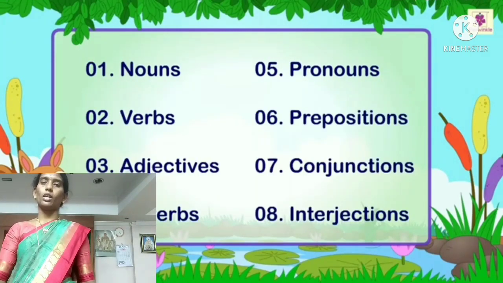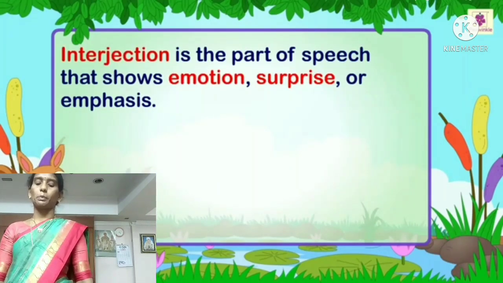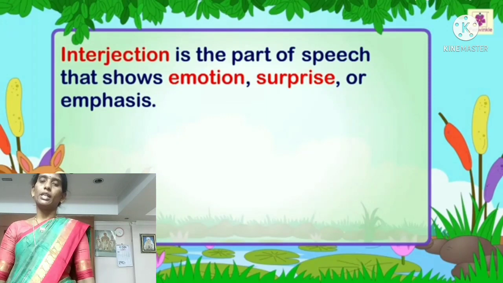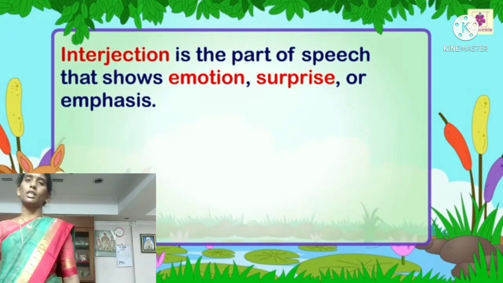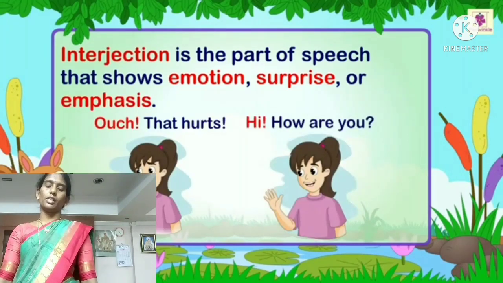Next, the last part of speech, that is interjection. What is the meaning of interjection? Interjection is the part of speech that shows emotion, surprise or emphasis. For example, ouch, that hurts.